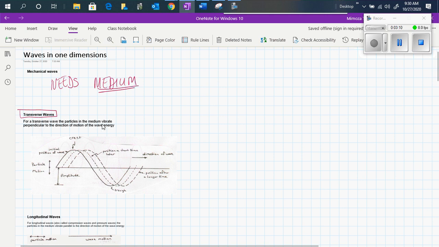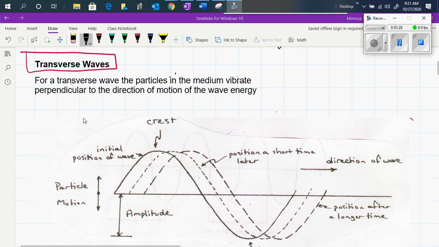For transverse waves, the particles are moving perpendicular to the direction of the motion.